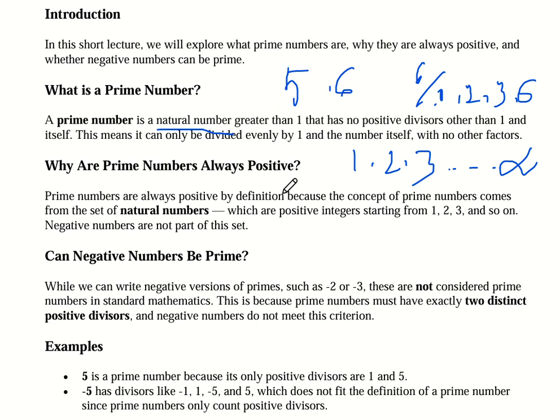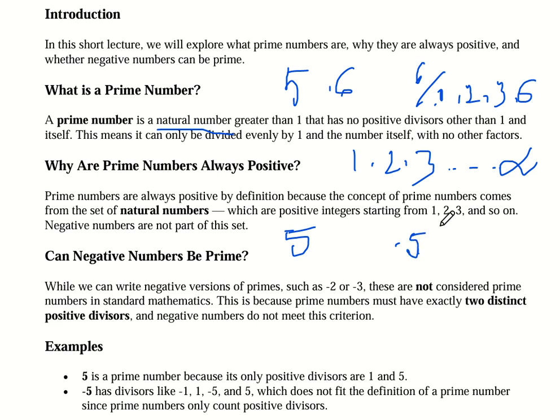Here we see that 5 is a natural number because 5 can be divisible by 1 and 5 itself. It can't be divisible by any other number. But here, if we assume minus 5, what will it be?